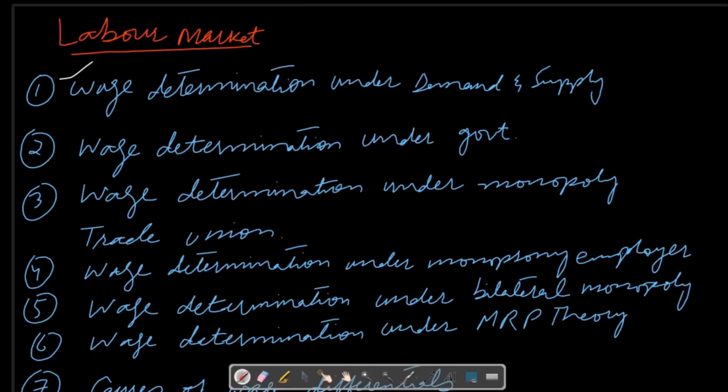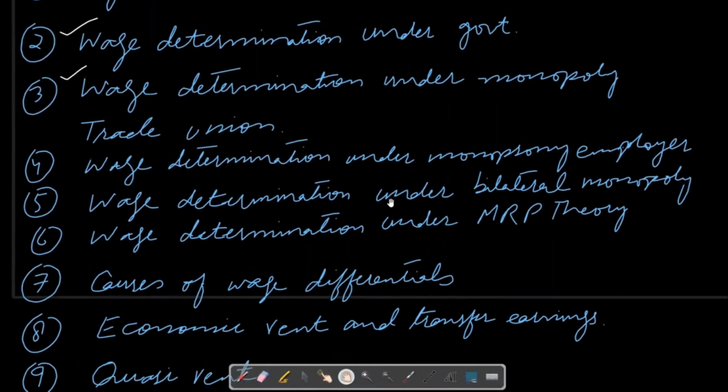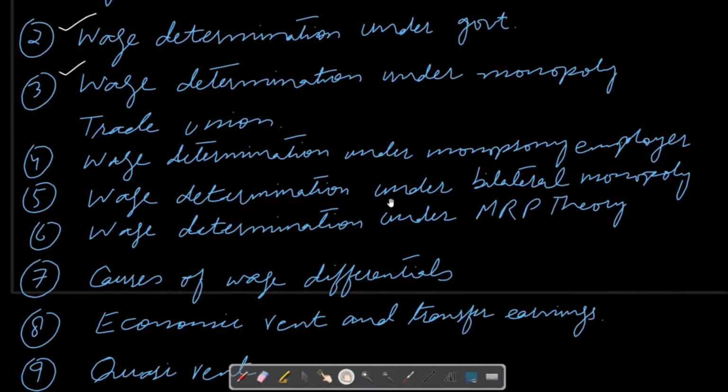Secondly, wage determination under government, and it includes minimum and maximum wage rate. Then wage determination under monopoly trade union. A trade union is a workers' association, and when it is a monopoly, it means there is a single association of workers. So how wages will be determined under a monopoly trade union, I will also explain in detail.